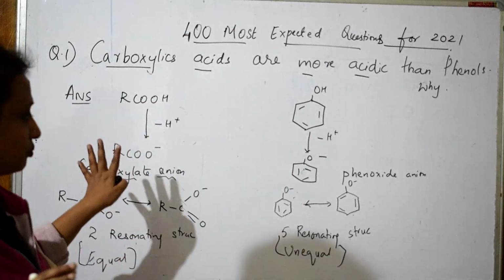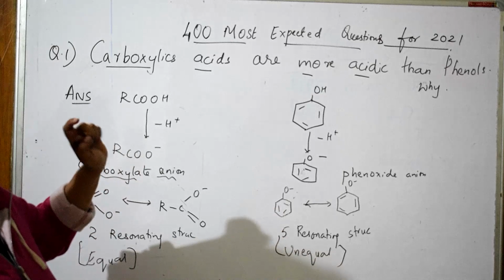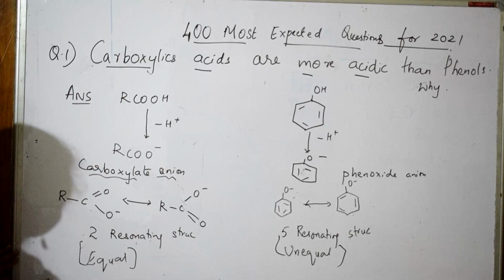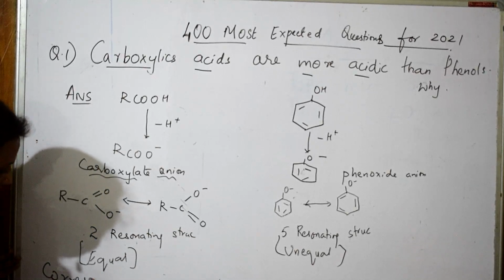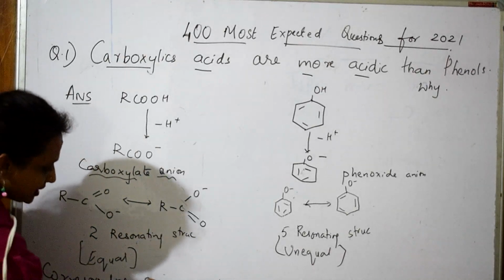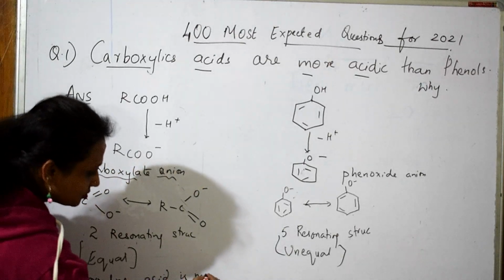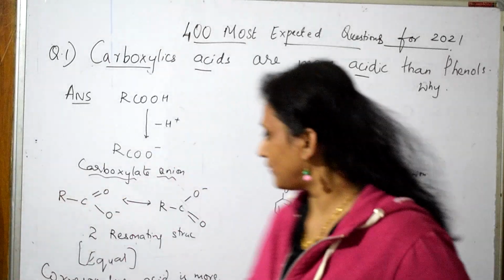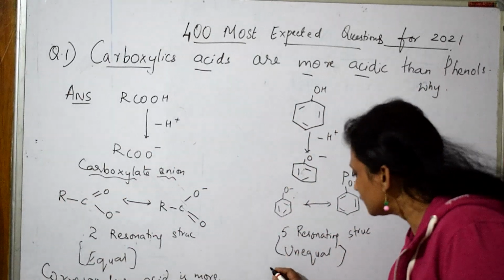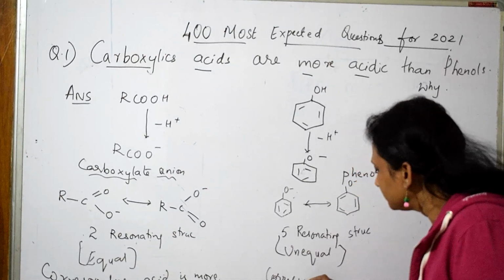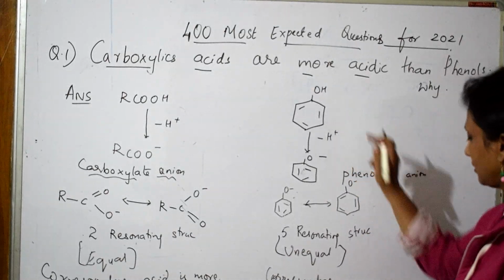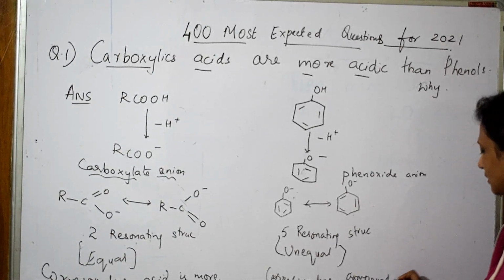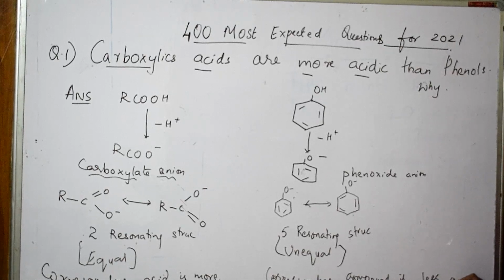You are going to write: equal number of resonating structures, and the corresponding acid is more strong. Here, 5 unequal resonating structures, the corresponding acid or corresponding compound is less acidic. This is the first point.